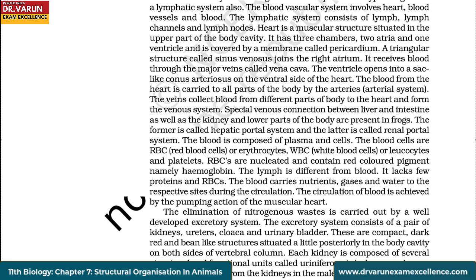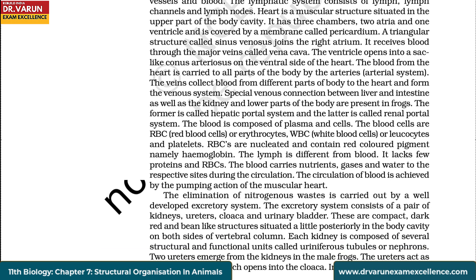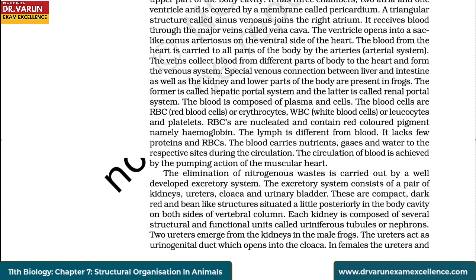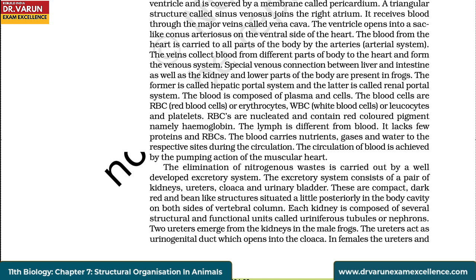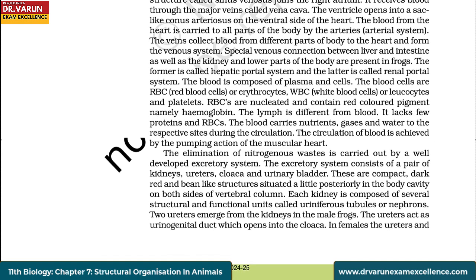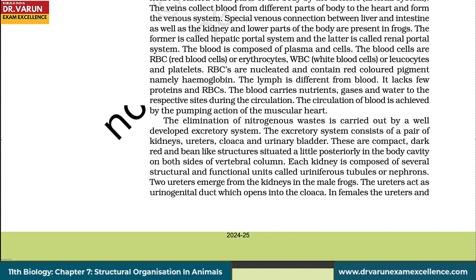The blood is composed of plasma and cells. The blood cells are RBC, red blood cells or erythrocytes, WBC, white blood cells or leukocytes, and platelets. RBCs are nucleated and contain a red colored pigment, namely hemoglobin. The lymph is different from blood. It lacks a few proteins and RBCs. The blood carries nutrients, gases and water to the respective sites during the circulation. The circulation of blood is achieved by the pumping action of the muscular heart.